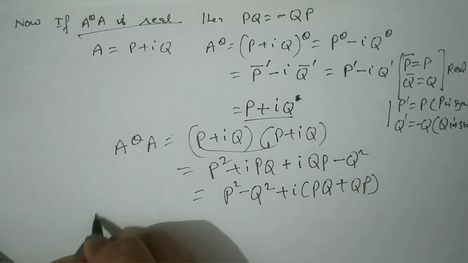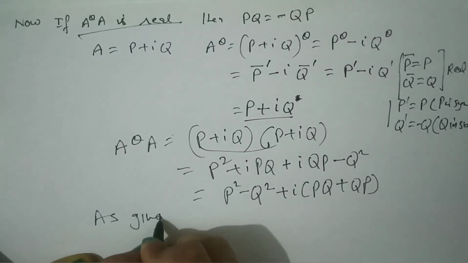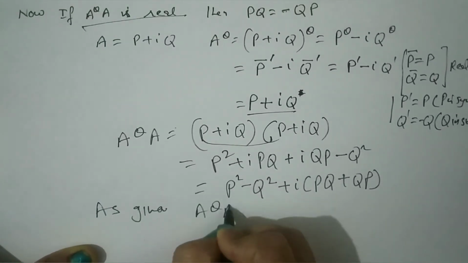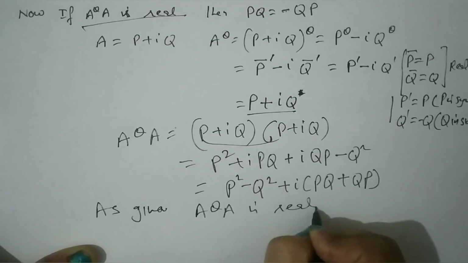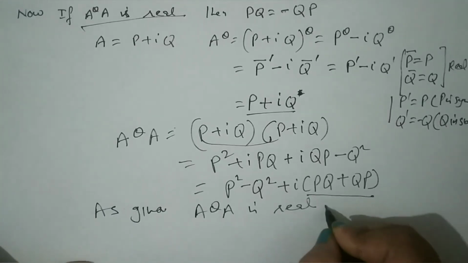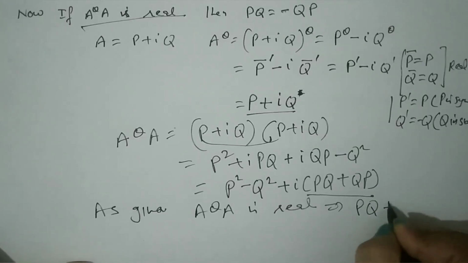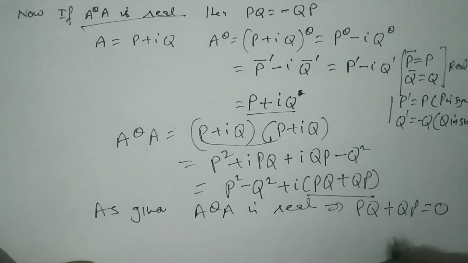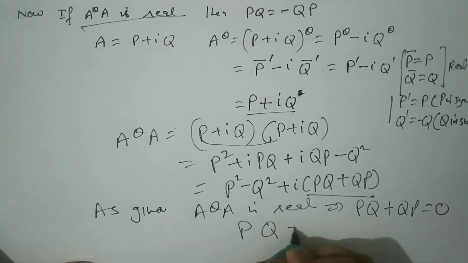Now because as given A theta into A is real, what is a real number? When its imaginary part is 0, which implies PQ plus QP is 0, and it means PQ is equal to